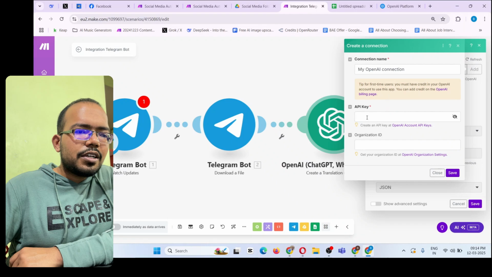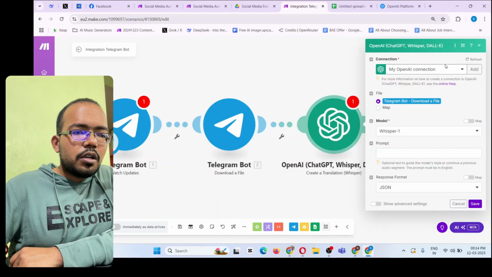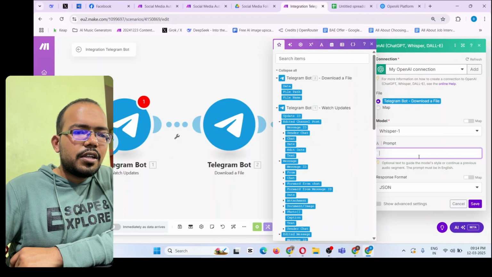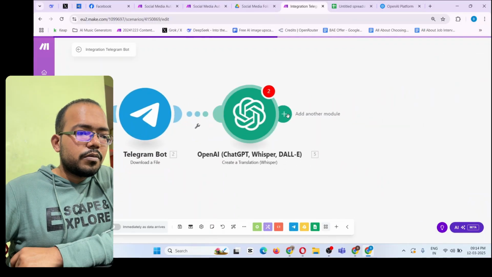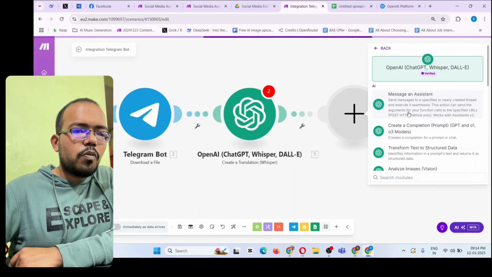Once you've done that, put your API key over here, organization ID over here, and save. Now that you did that, keep it the same, select the download a file option over here, Whisper 1, and nothing else. Click on save. Then again click on plus, OpenAI once again.